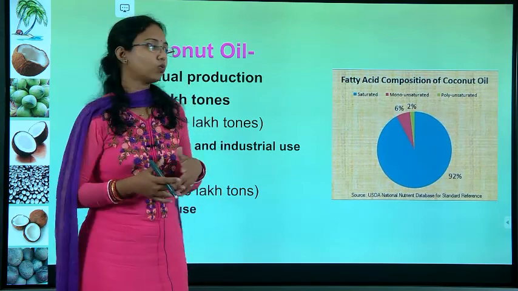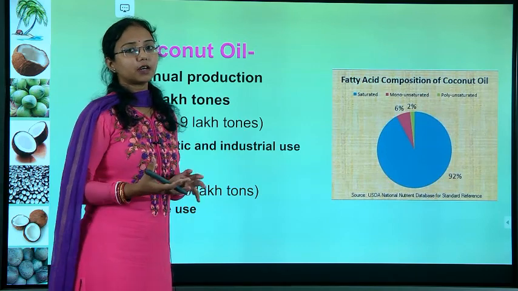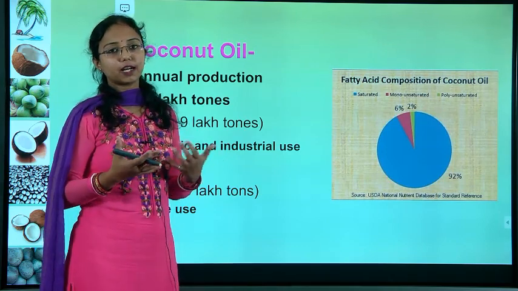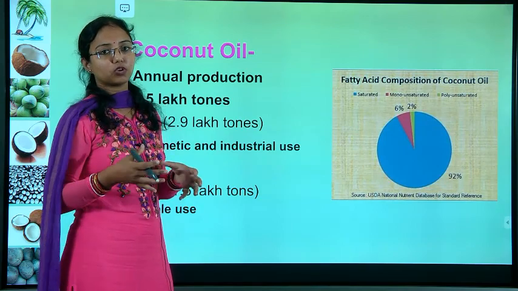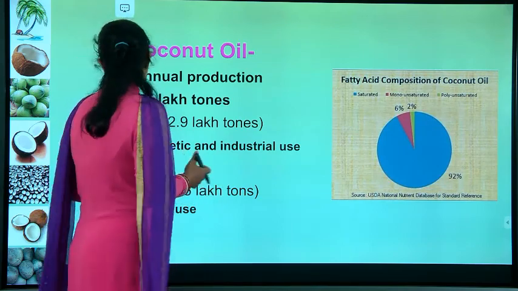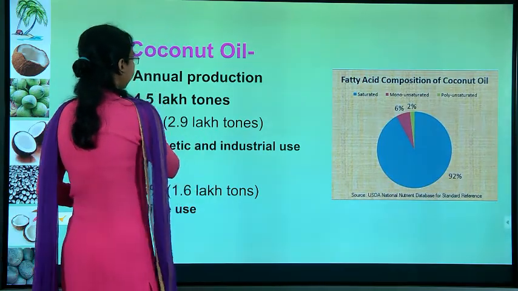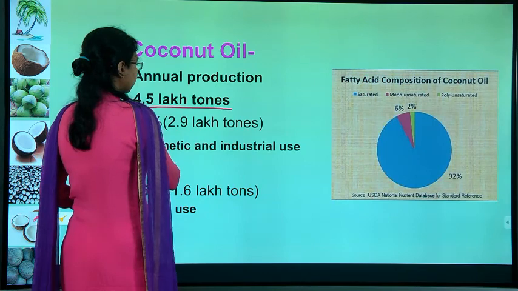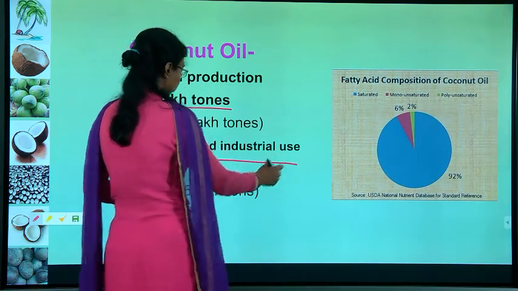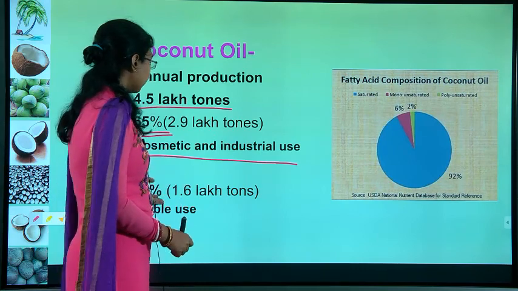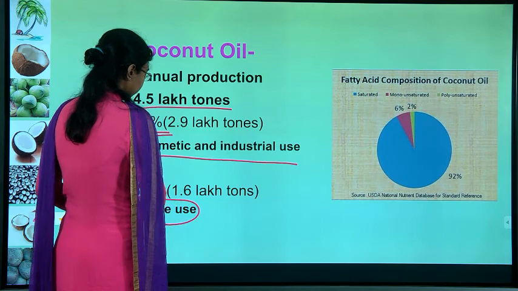Next comes the coconut oil. Coconut oil is another hugely marketed product which comes from the coconut meat, the matured coconut. The annual production is 4.5 lakh tons, of which 65% is used for cosmetic and industrial use. 35% of this will be used for edible purposes.